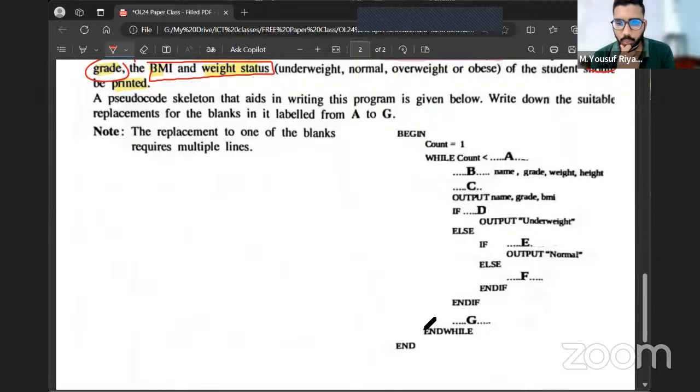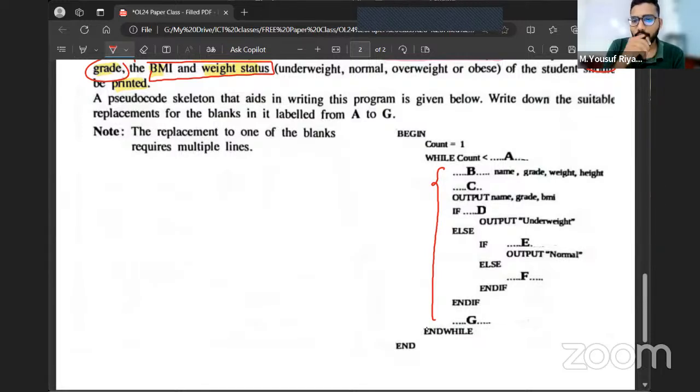Begin, count equals 1, while count is less than A. There is a while loop here, and inside the while loop there are certain instructions that have to be executed. If you go through these instructions, you can see there's input and processing, there's a calculation statement and an output statement, there's an if condition, and then output underweight, output normal. Now you can get the idea. The whole process of asking the user to enter their details, finding the BMI and figuring out the weight status is happening within this loop. Now this has to be repeated individually for each and every student.